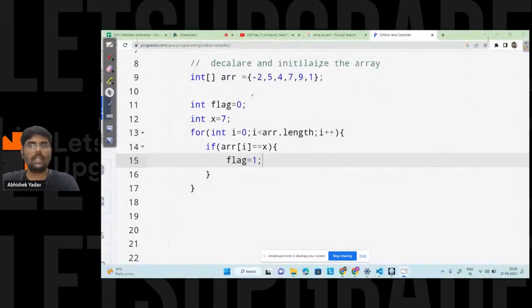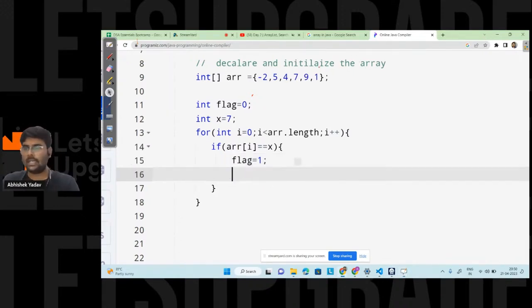Similarly here, I am taking 0, and this 0 indicates that till this point I am not able to find that element. But the moment the condition is true, that means I found the element in the array. Absolutely clear. And after that I can write a break keyword. Break means move out of the for loop. The moment you find the element in the array, there is no need to check any other element.